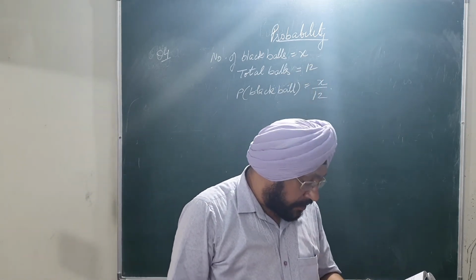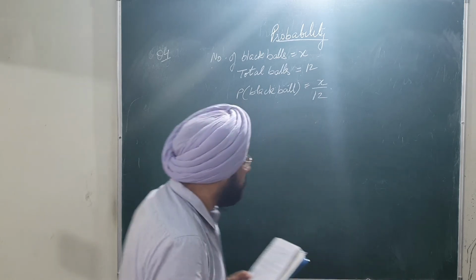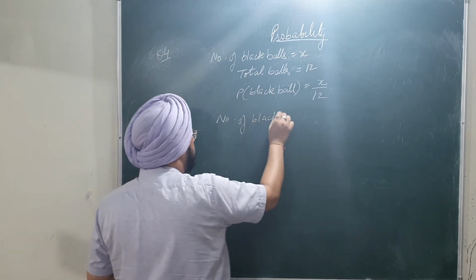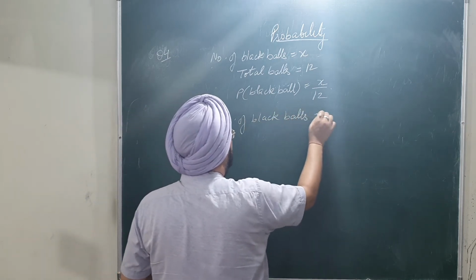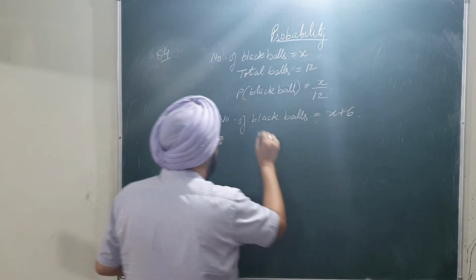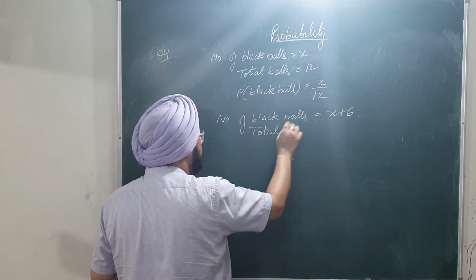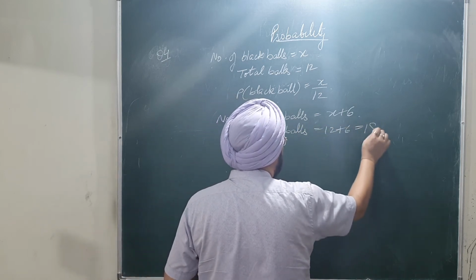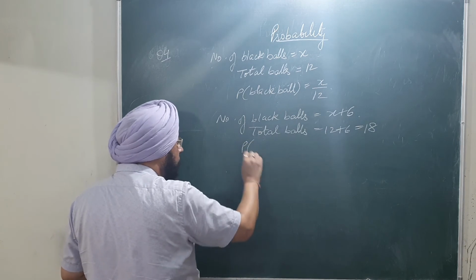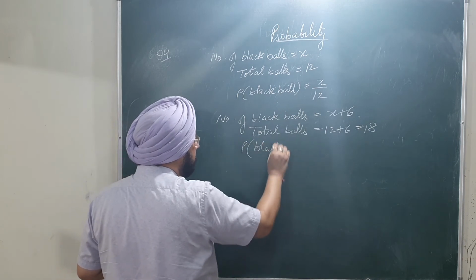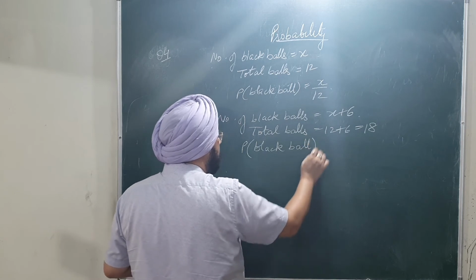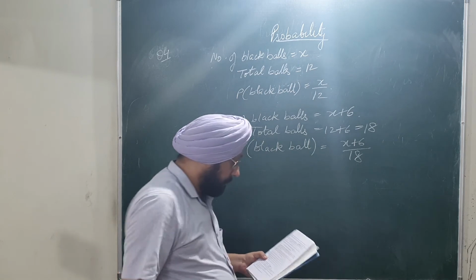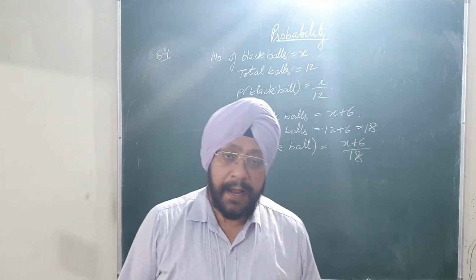Part 2 says if 6 more black balls are put in the box. So it means the number of black balls becomes X plus 6 now. And the total balls becomes 12 plus 6, that is equal to 18. So what is the new probability of black ball? That must be equal to number of black balls divided by total balls. So this is the probability of black ball in the second case.